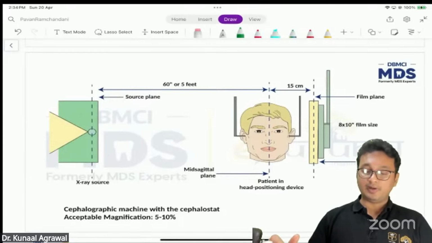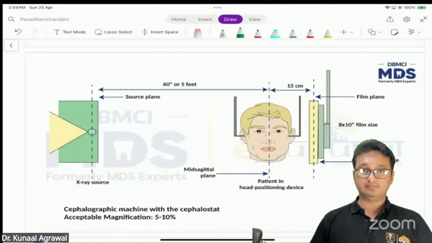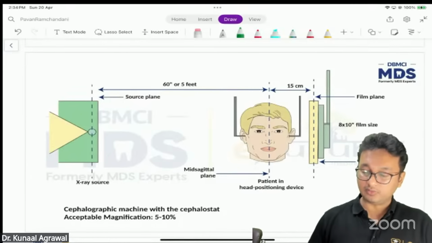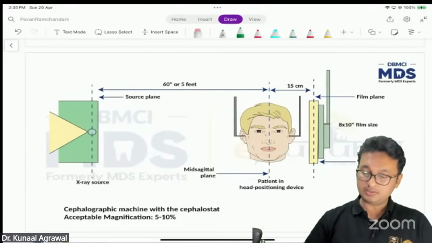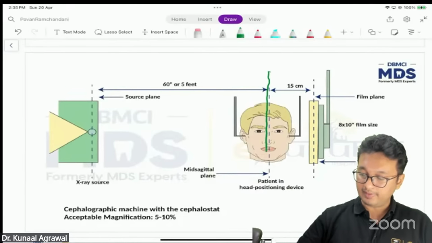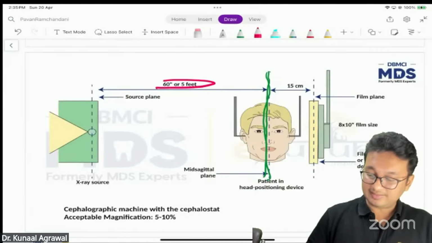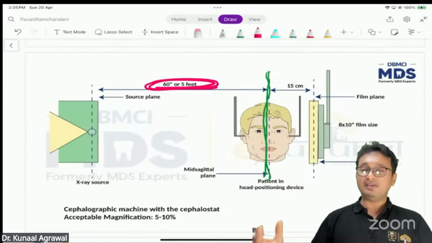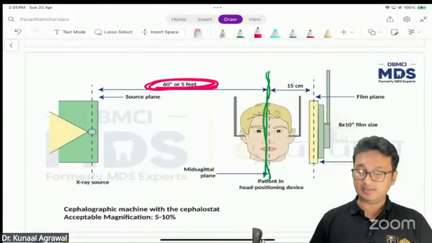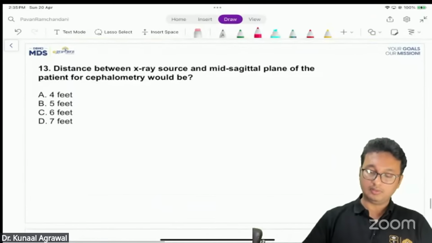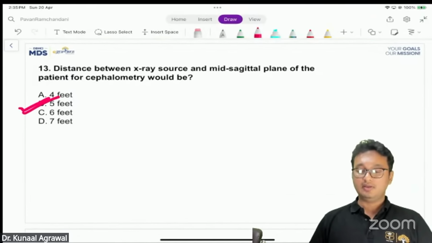So this is the particular configuration of a cephalostat in normal setting. The distance between the X-ray source and the midsagittal reference plane of the patient will be, this is the midsagittal plane of the patient, 60 inches or 5 feet. It's a very, very basic question. We have discussed this many times earlier. So the answer will be 5 feet. No doubt about it. It's a very simple, direct pickup question, that is 5 feet.